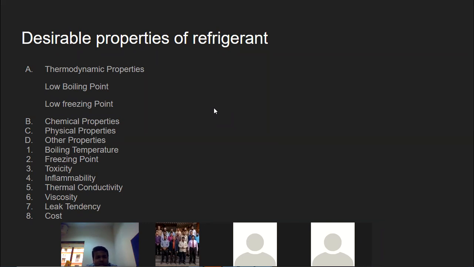So these are the thermodynamic properties. First, it should have a lower boiling point. It should have a lower freezing